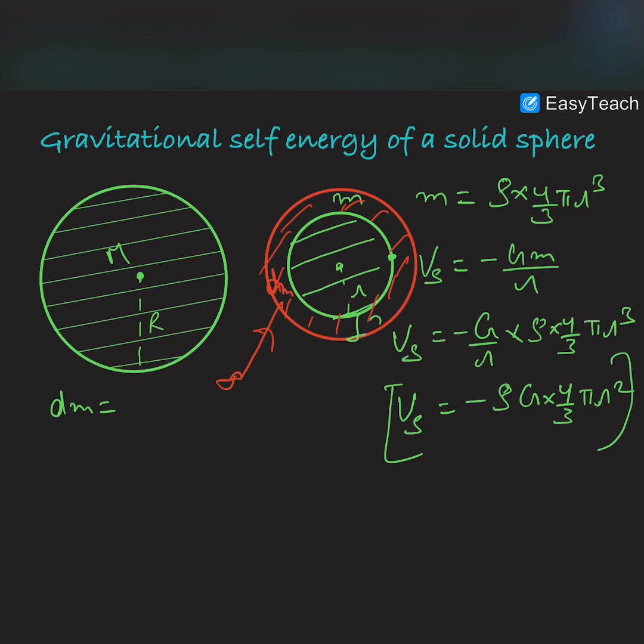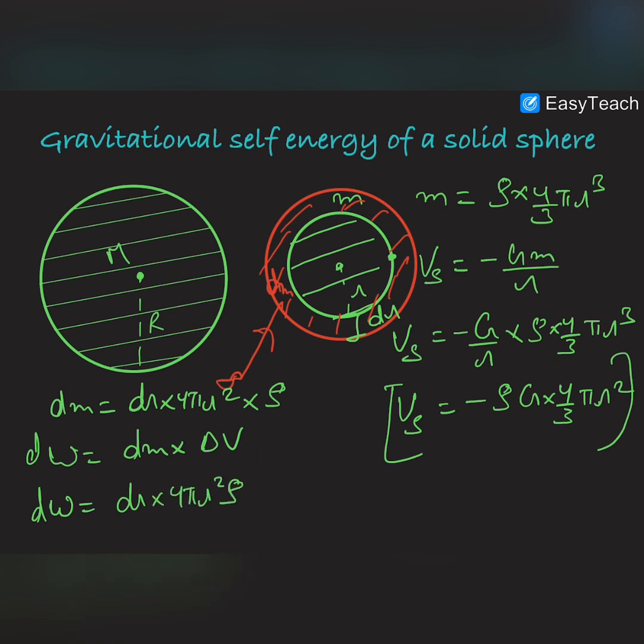Let's suppose this width is dr, so dm would be dr into 4 pi r square. This is the elemental volume, into density rho. Okay, so work done will be equal to dm into delta V, where delta V is the final potential minus initial potential. So work done dW will be equal to dr into 4 pi r square rho, and delta V is the potential difference between the final point and the initial point. We can see that the final point will be this point and the initial point is infinity.